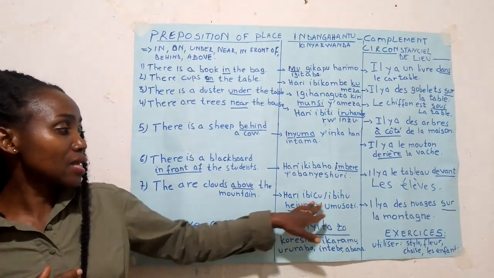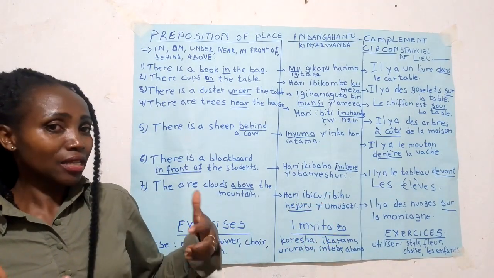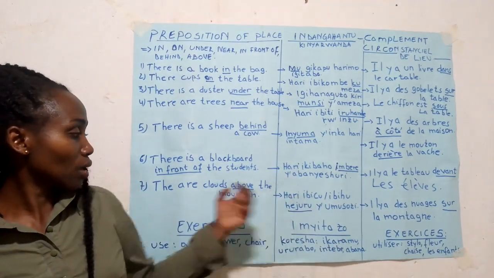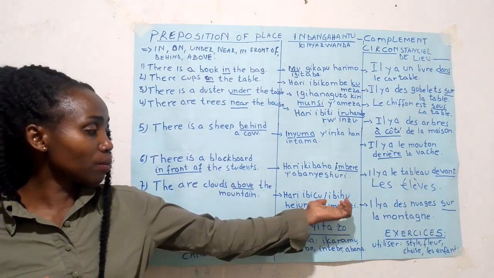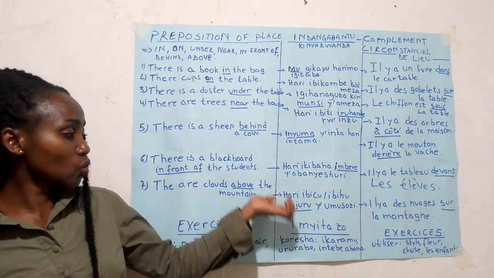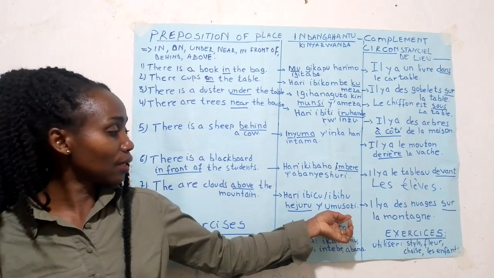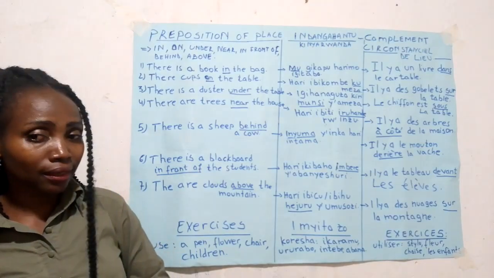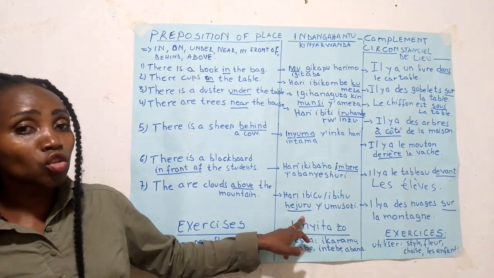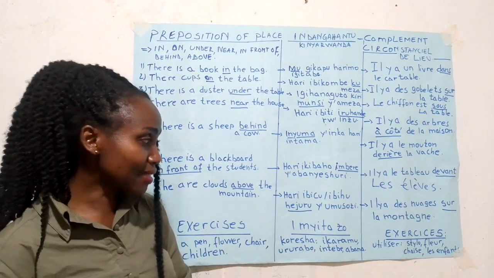It is the same. Hari ibicu hejuru y'umusozi. Yes, ibicu, clouds. So hejuru, above. Y'umusozi. Umusozi, a mountain. Hari ibicu hejuru y'umusozi. Yes?